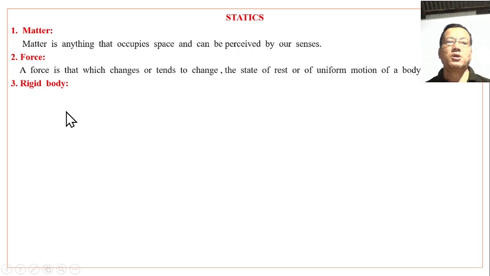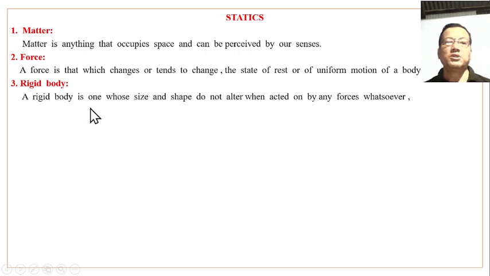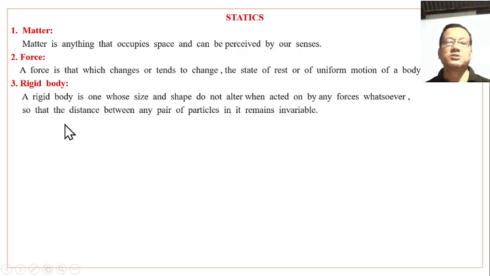Rigid body. A rigid body is one whose size and shape do not alter when acted on by any forces whatsoever, so that the distance between any pair of particles in it remains invariable.